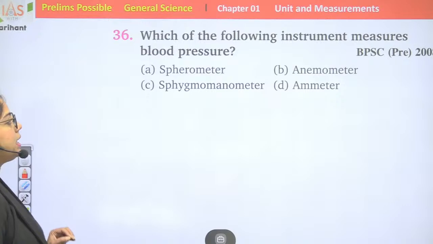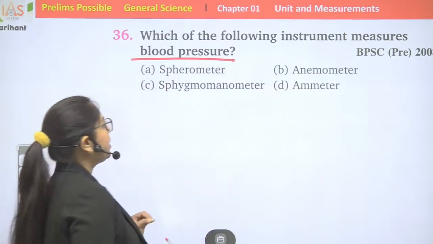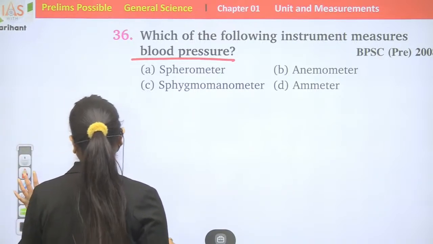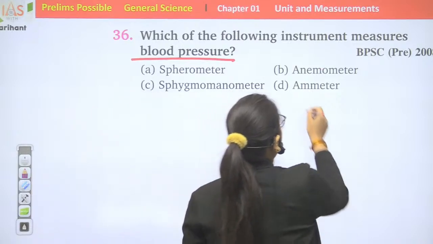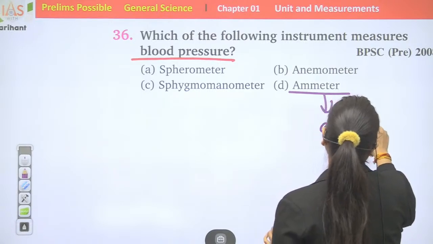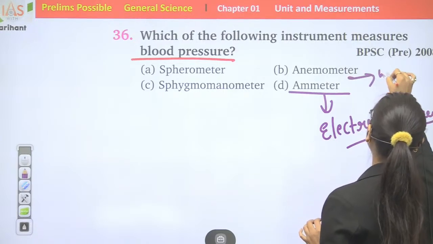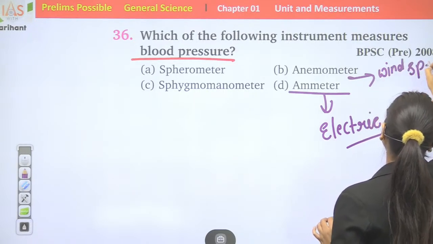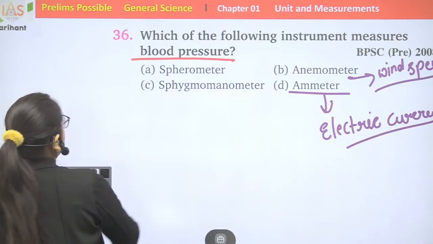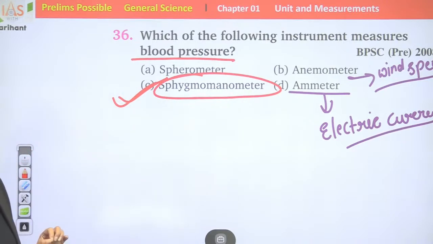Question number 36. Which one of the following instruments measures blood pressure? Spherometer, anemometer, ammeter, sphygmomanometer. Ammeter is used to measure electric current. Anemometer is used to measure wind speed. Blood pressure is measured by sphygmomanometer.